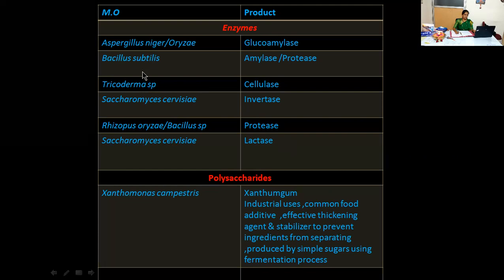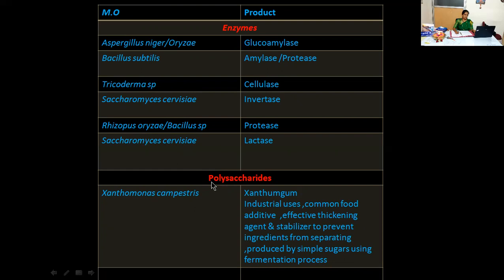It means that what kind of culture medium, what kind of nutrients, or what kind of substrate you provide to that organism, based on that, you are going to get different novel products. That's why for the inoculum, the strain, or the organisms selected for the industrial production process, what kind of nutrient medium you provide is very, very important. That nutrient medium acts like a substrate for the organisms; they utilize the substrate and give that particular specific product.